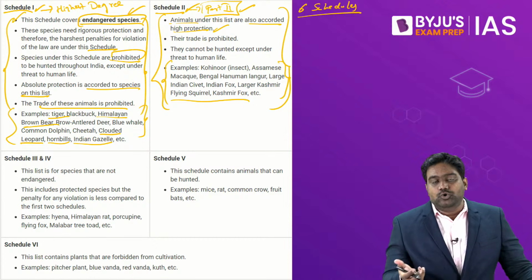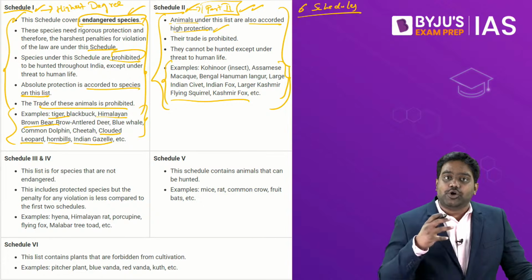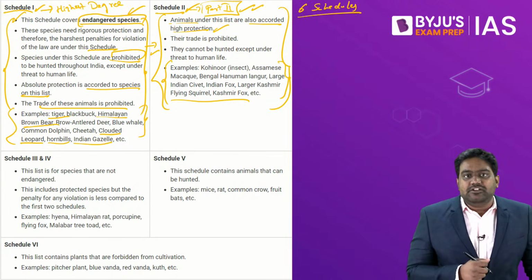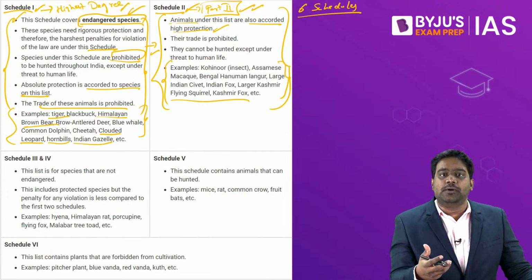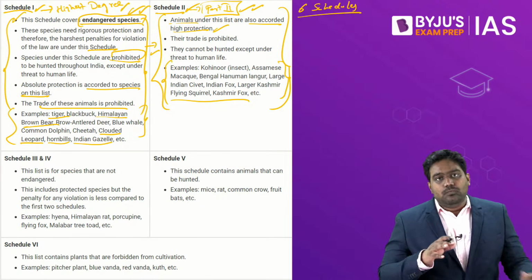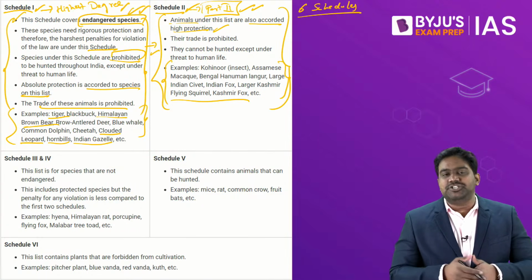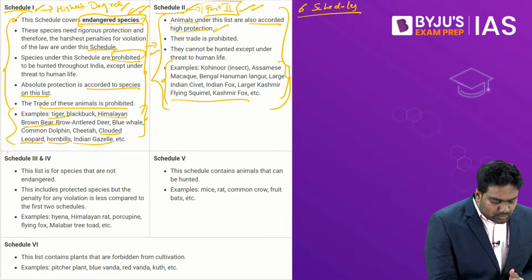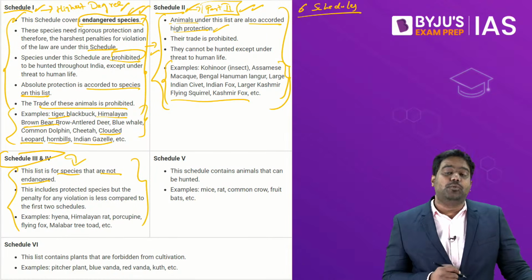So under Part 2 of Schedule 2, there are certain species of animals and birds that are listed, and they again enjoy a high degree of protection, but slightly lower as compared to Schedule 1 species, because the threat level they face is slightly lower as compared to the species listed under Schedule 1. So to simplify things, animals and birds listed under Schedule 1 and Schedule 2, they enjoy the highest degree of protection.